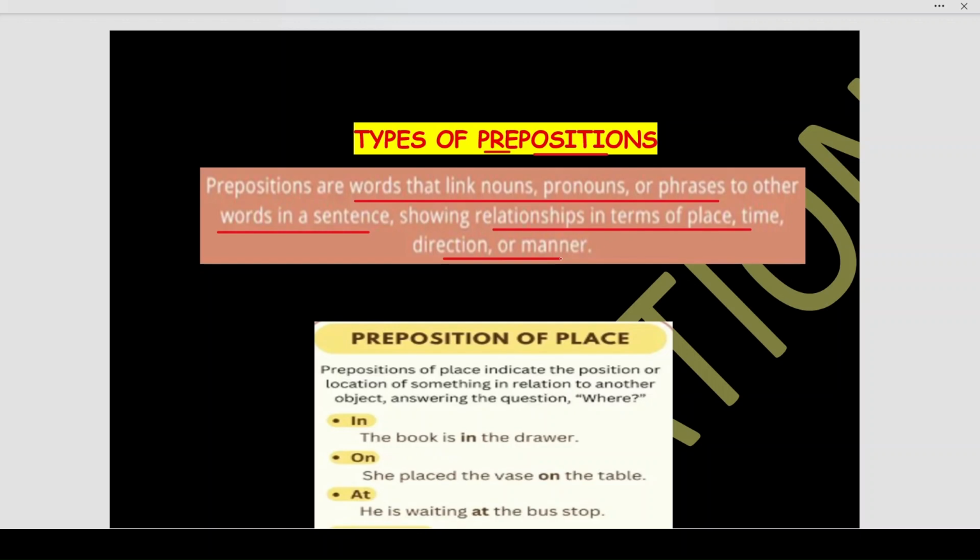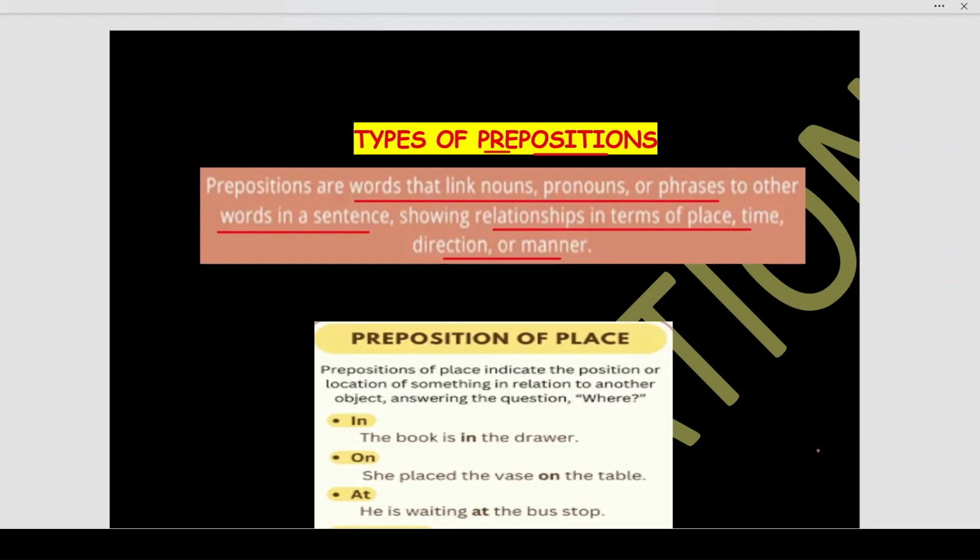So there are four prepositions. One is preposition of place, second preposition of time, third preposition of direction, and preposition of manner. Now, what are the basis on which these relationships are shown? That preposition will show how a word, that means a noun or a pronoun or a phrase, is linked to other words in a sentence, depending whether we are talking about place or time or direction or manner. And preposition will be placed accordingly, positioning it before a noun, pronoun, or phrase.